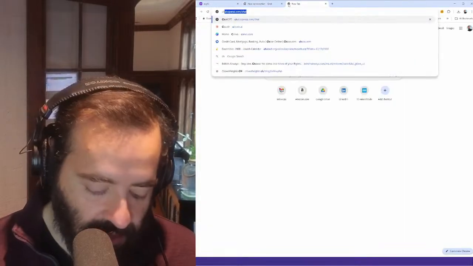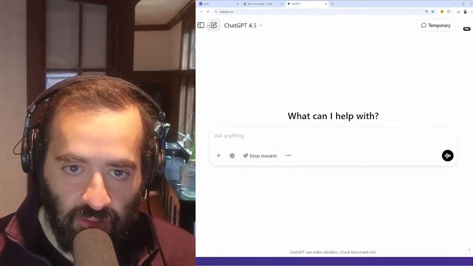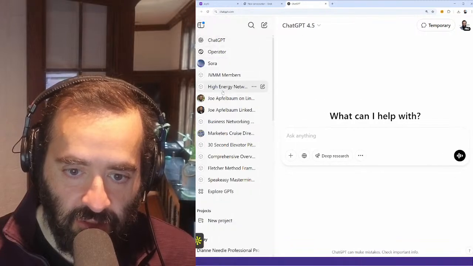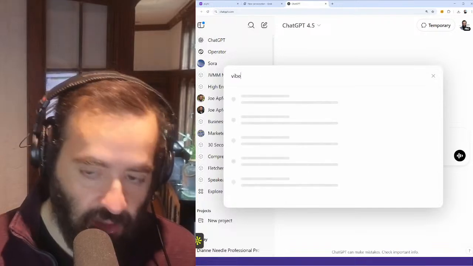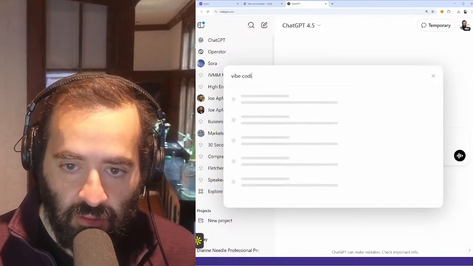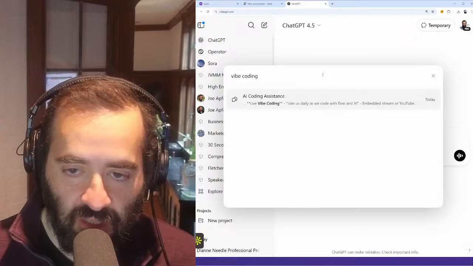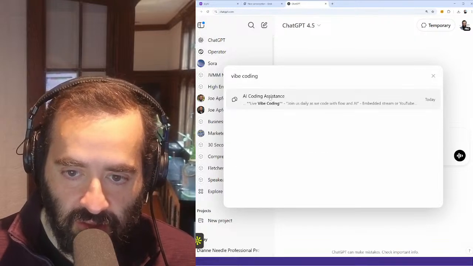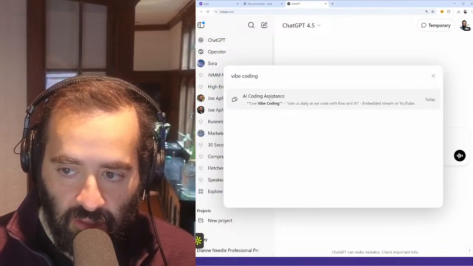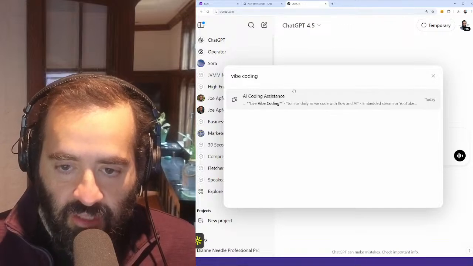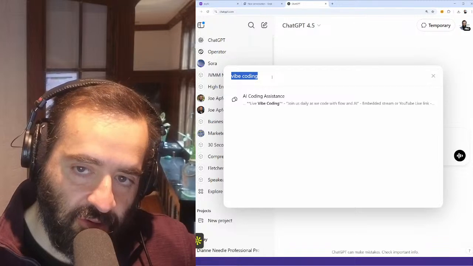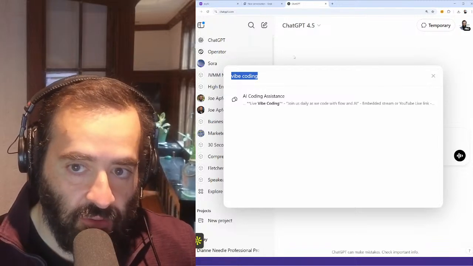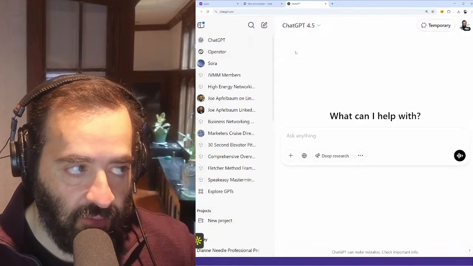I think I already did something related to vibe coding using ChatGPT's deep research. So let me just go in here and do search. I'm going to type in vibe coding. I'm going to hit search just to see if it searches through coding assistance, live vibe coding. This is from today. Okay, so I said I wanted to start something called vibe coding live, where I go on LinkedIn Live and I do vibe coding live.